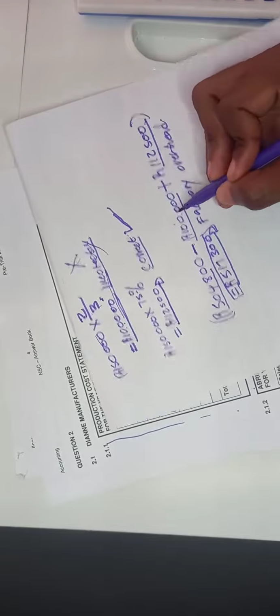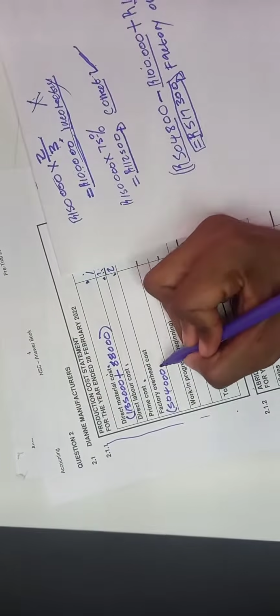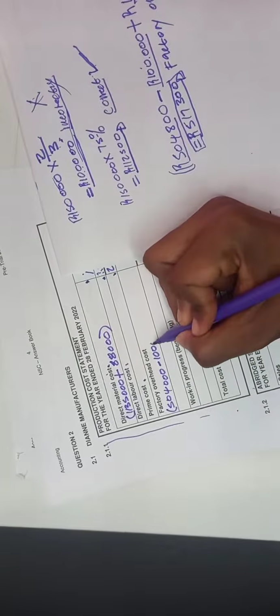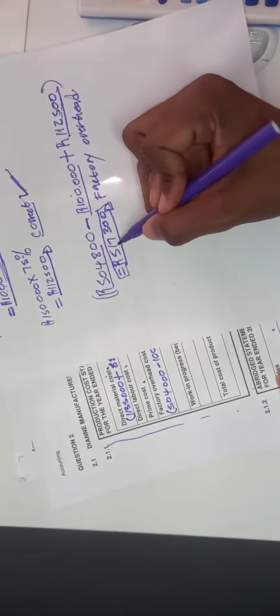Then it says minus 100,000, and then it says plus 112,500. Close brackets. So the final answer that we got was how much? 517,300. So that will be your factory overhead.